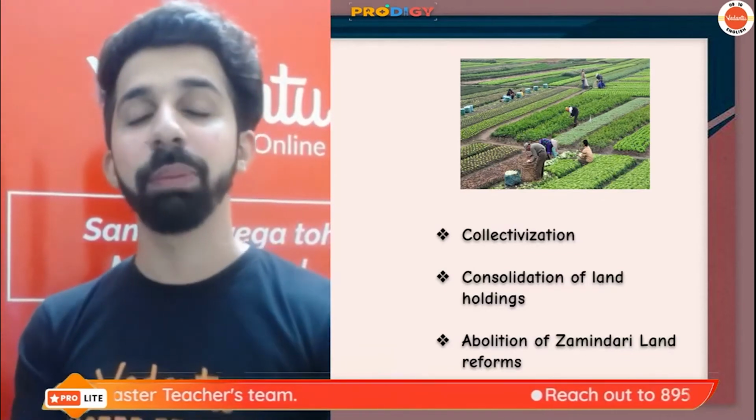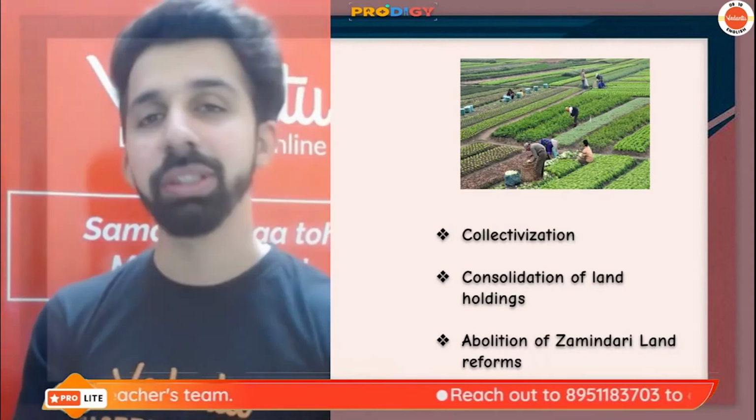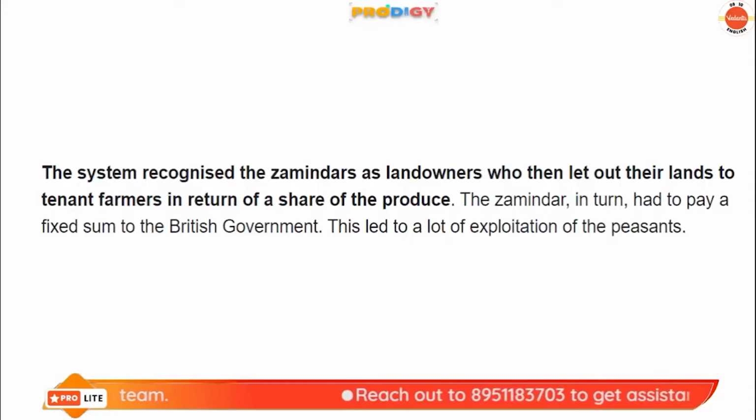And finally guys, abolition of zamindari land reforms. Now guys, what was the zamindari system? Let me tell you guys, it was a system that recognized the zamindars as landowners. So zamindars are nothing but the owners of the land, who then let out their lands to the tenant farmers in return for a share of the produce.